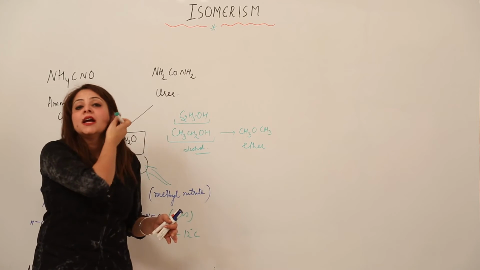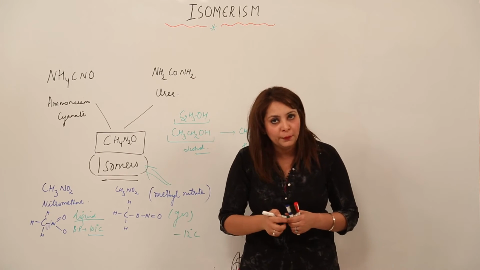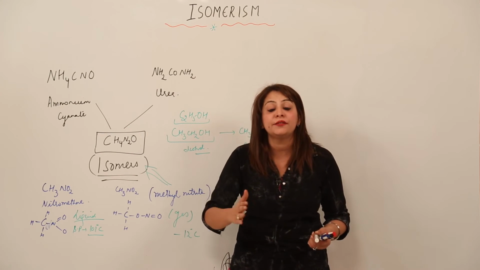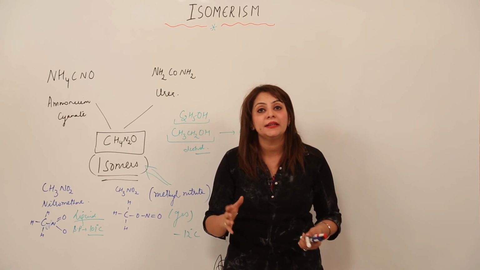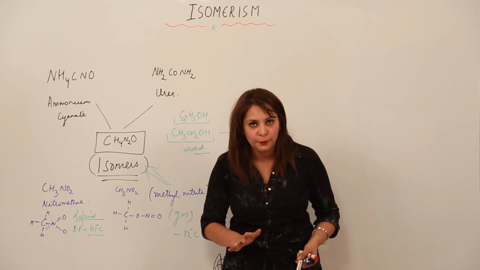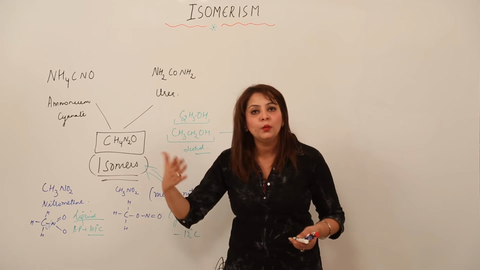So, I think it is clear that isomers are those compounds which have the same molecular formula. They look identical if we just look at their molecular formula, yet they differ a lot in physical and chemical properties. This is the phenomenon called isomerism. Now, isomerism is not limited to only one type, right.